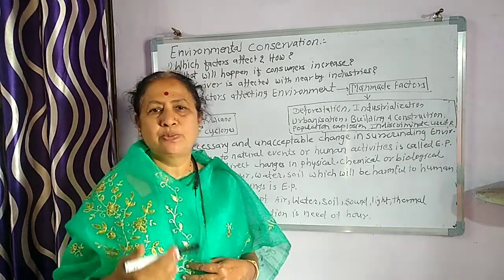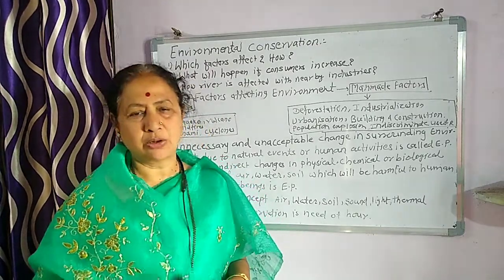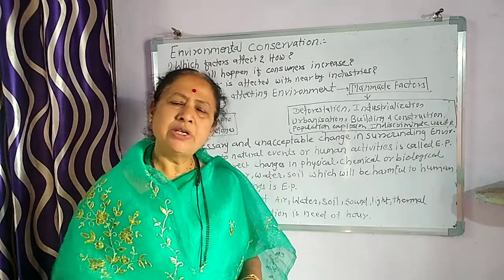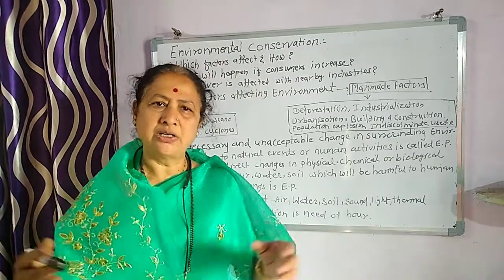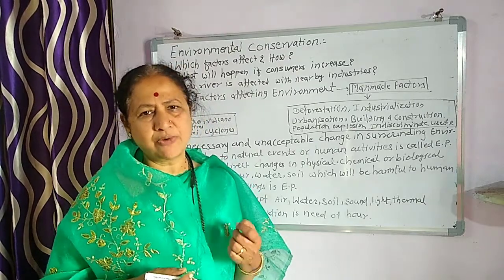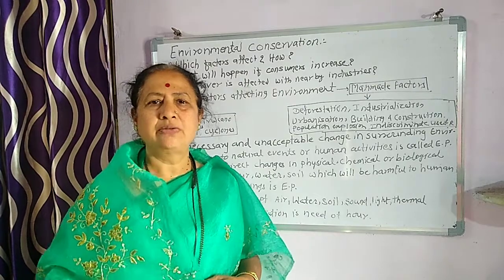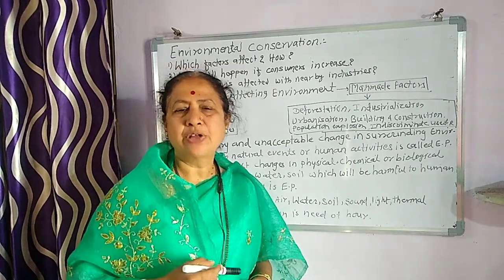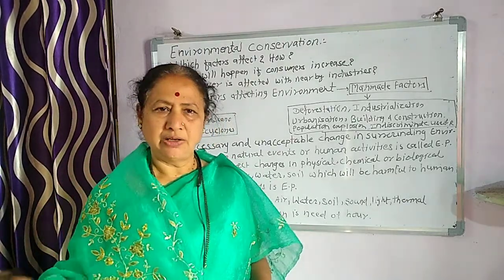We know we use plastic. We always suggest that don't use plastic or polythene because it is non-degradable, and yet we use it. If we want to get rid of that, we collect it and burn it. And then a very harmful gas, phosphine, comes out, and it is inhaled, and due to that, respiratory problems again increase.